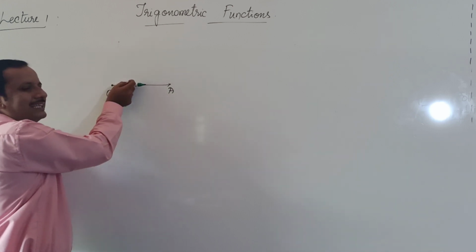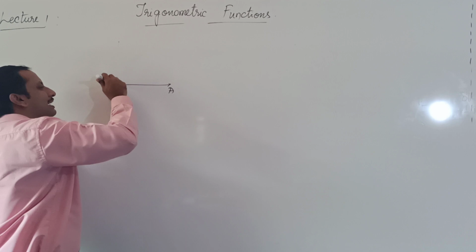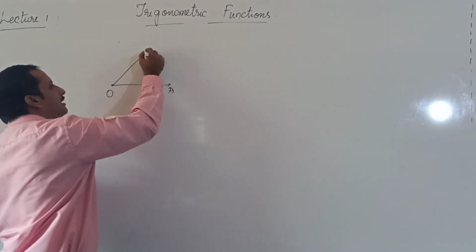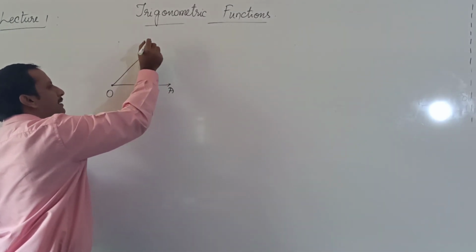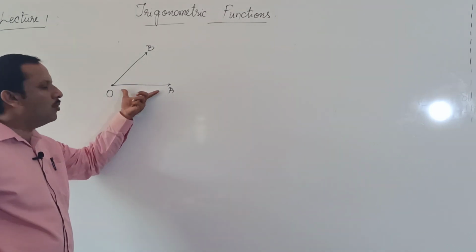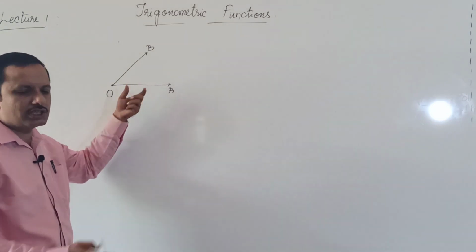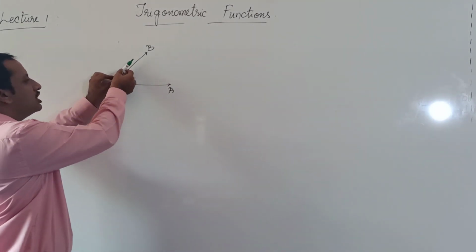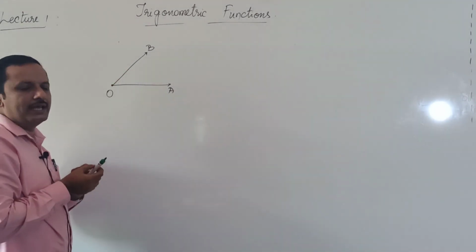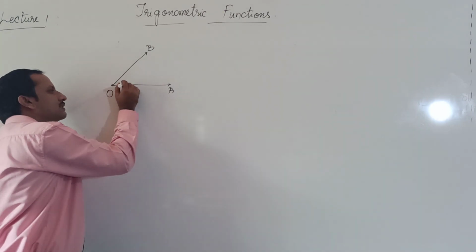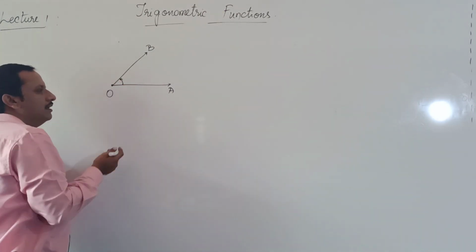That means I am rotating this line in this way. Let us say it comes to this position. Let me call this point B. The line OA is rotated in the anti-clockwise direction so as to reach the line OB. Then this is called an angle.